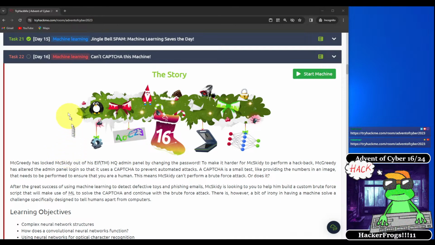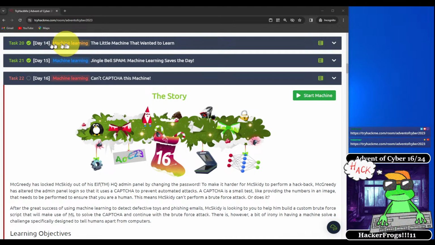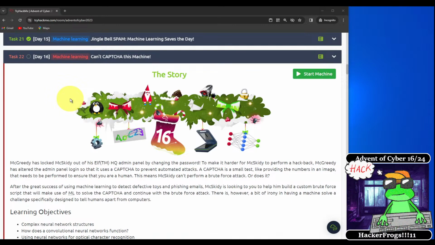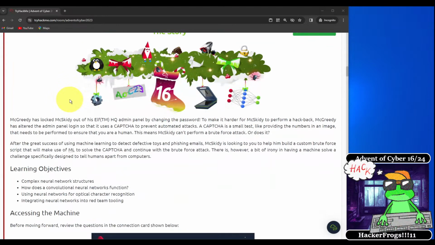All right, so today we're doing day 3 of machine learning. We've spent the last 2 days learning about machine learning, and I think this might be the capstone, the final day of machine learning here at the Advent of Cyber event. So let's take a look at what's going on.